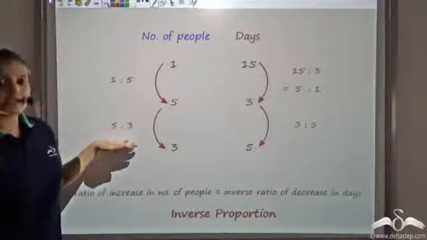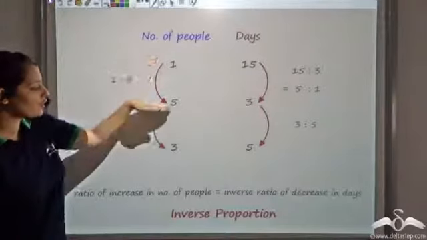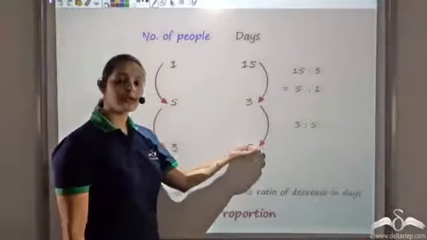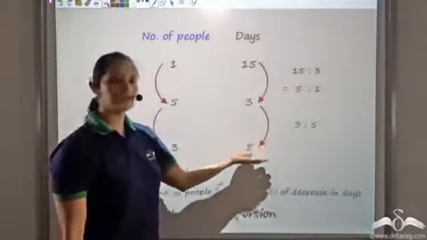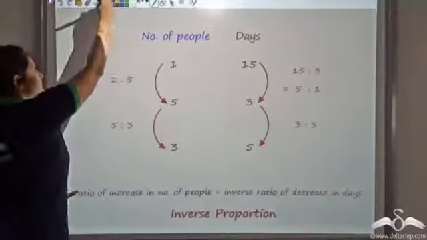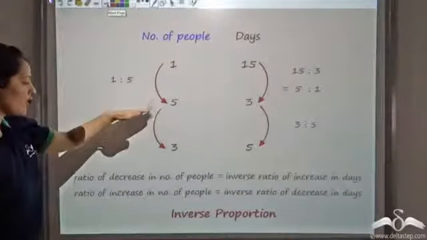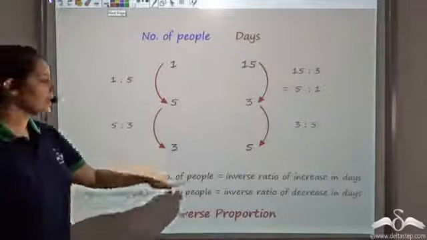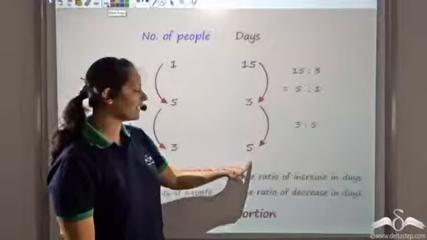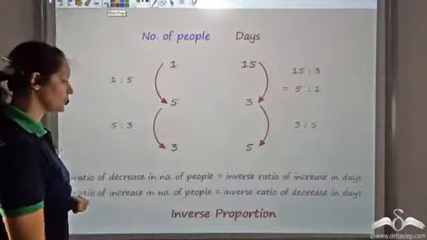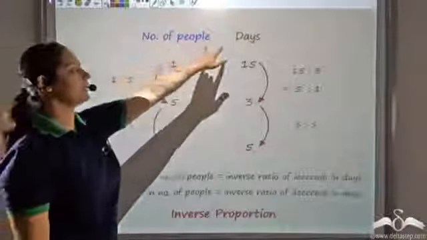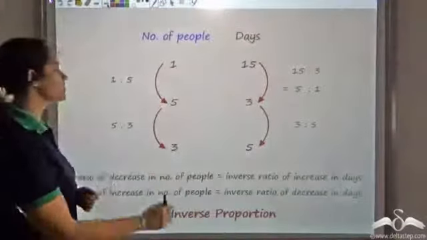So what I can say is that ratio of decrease in number of people is equal to inverse ratio of the increase in days. Ratio of increase in days, which is the ratio of decrease in number of people, is equal to inverse ratio of increase in number of days. So this is what I get. So what I can see is that number of people and days are inversely proportional.